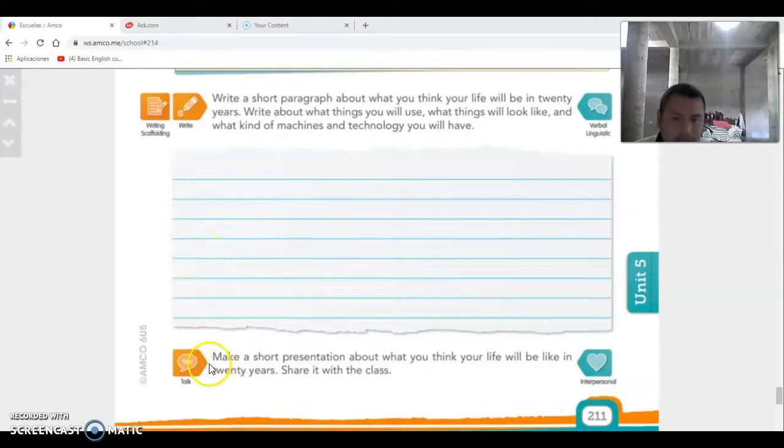And also, listen, you need to make a short presentation about what you think your life will be in 20 years. So you need to make a presentation about the future in your notebook. So this one right here, you need to do it in your notebook. Please, you need to write it down in short paragraphs, at least 4 paragraphs in your notebook, and you need to illustrate, cut pictures and paste them in your notebook, and explain a little bit. Write a short text below the picture. Okay, and you need to send it to me. Okay, you need to do this in your English notebook, please.